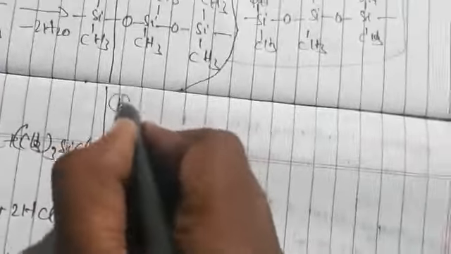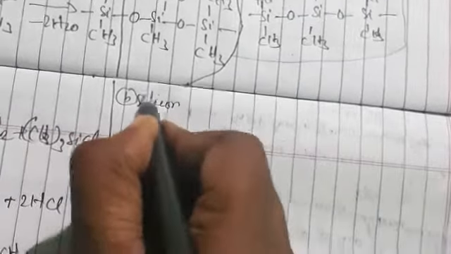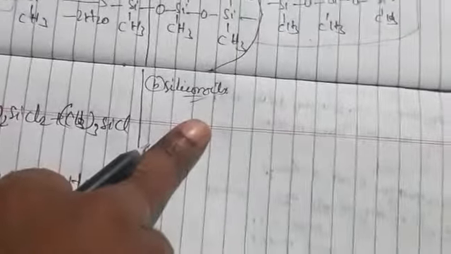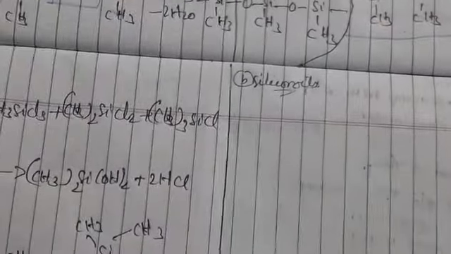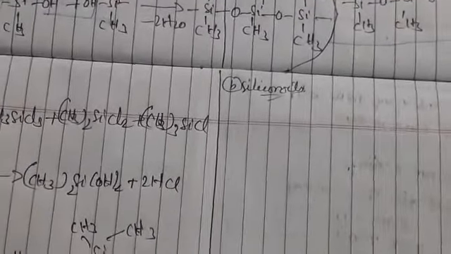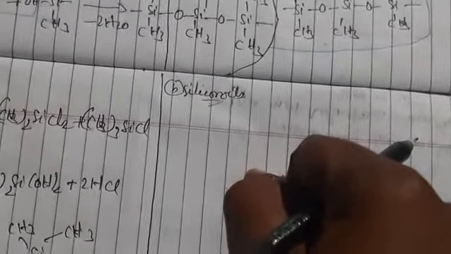The next application is silicone oils or fluids. Silicone oils have low temperature viscosity compared to hydrocarbon oils like petroleum, diesel, and kerosene, which all contain hydrocarbons. They are used as hydraulic fluids and lubricants.